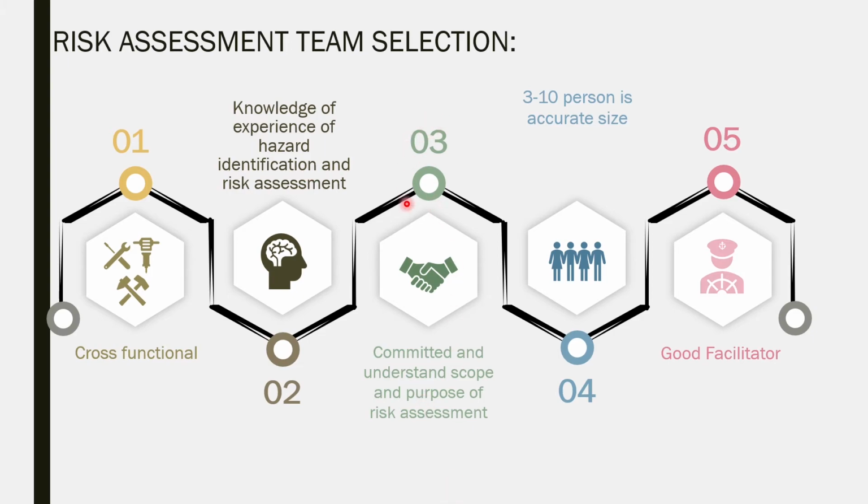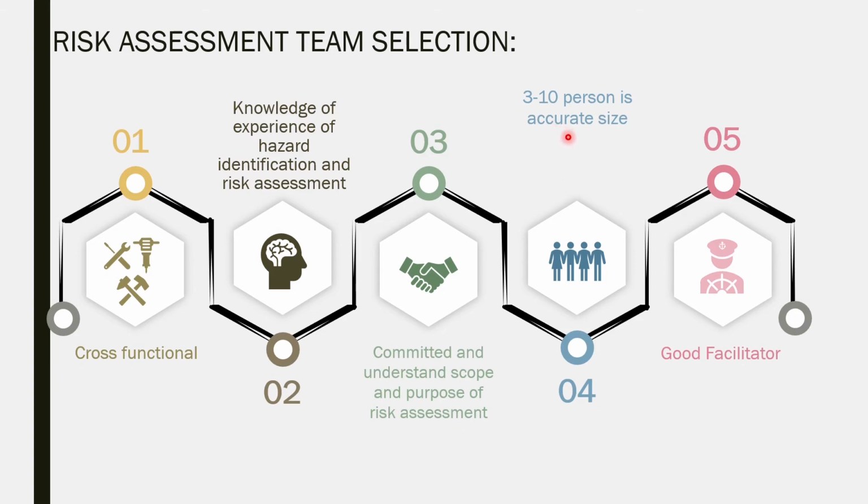The third point is the team should be committed to the purpose and the scope of the risk assessment. They should not go beyond the boundaries of the risk assessment. They should only assess those parts of the plant which are included in the scope of the risk assessment. Because if we assess other parts, it is going to be a distraction, so the scope and the purpose of the risk assessment will not be fulfilled. So there should be a facilitator among the people who can keep the team on track. Also, if some issue is raised between the team, the facilitator is going to solve that issue.